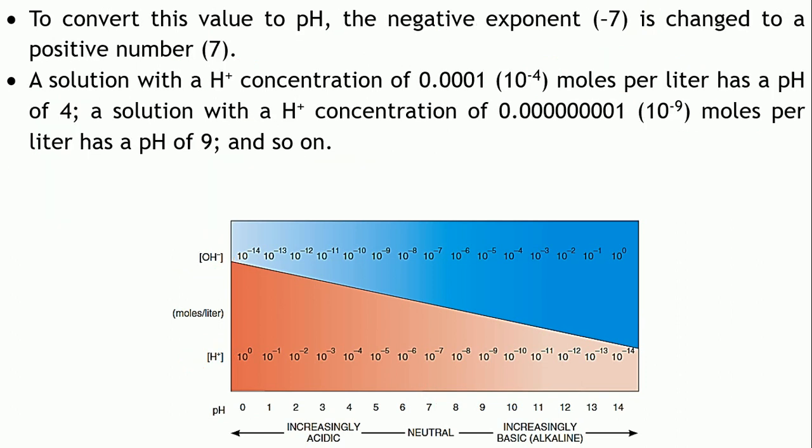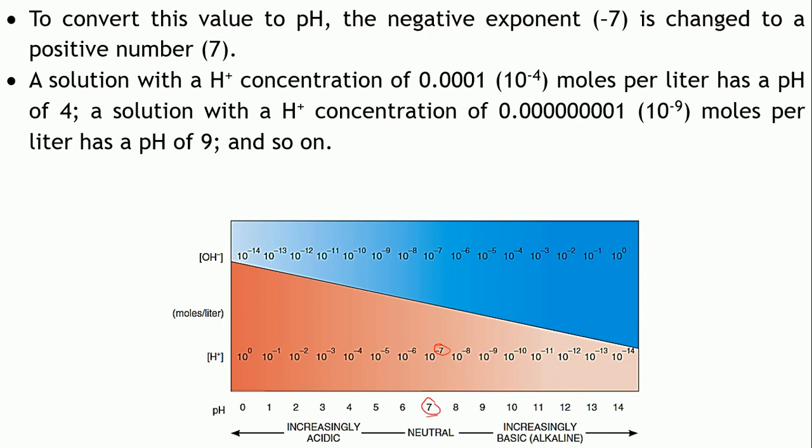So how will you obtain this particular pH? You can see that there is a direct relation between this exponent value and the pH. If you convert the negative exponent to a positive value, that will give you the corresponding pH, right? As you can see over here, 10 raised to minus 7. If you convert this 7 to a positive value, that gives you the pH of the solution, right?